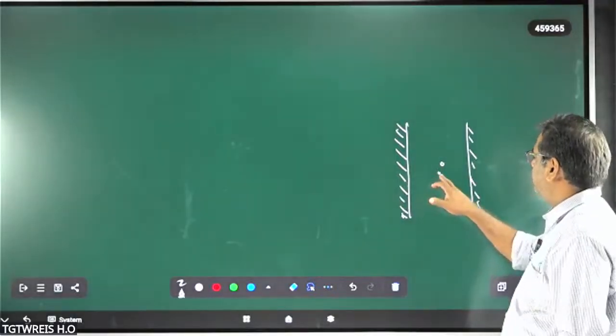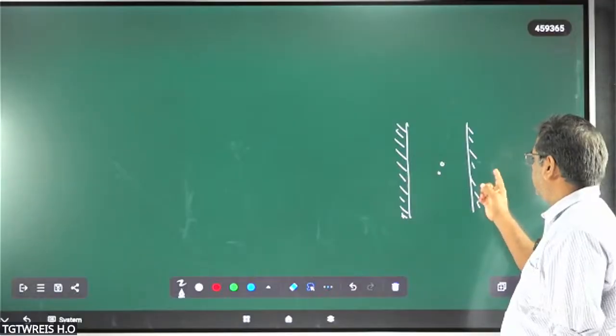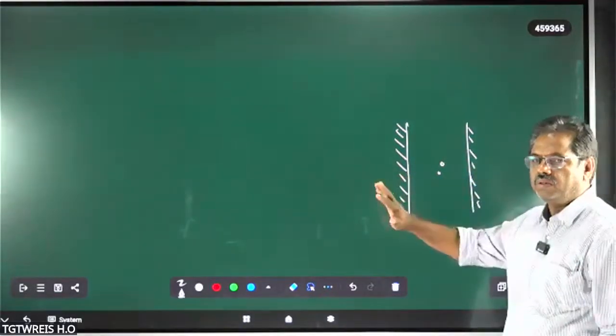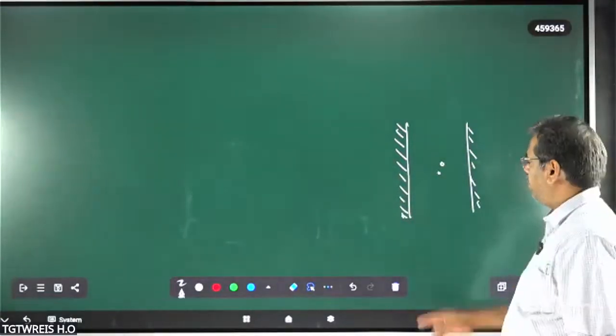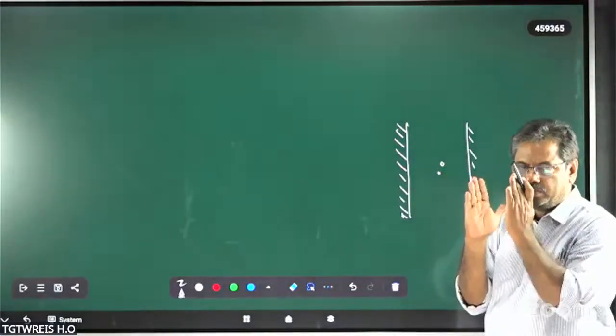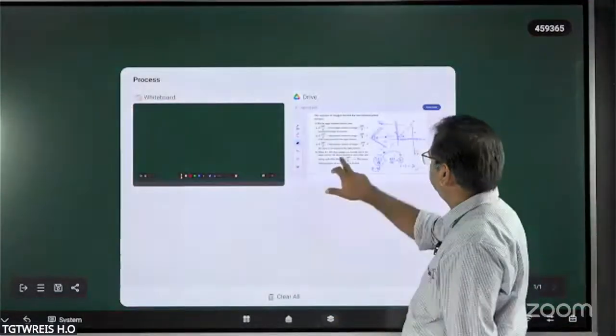Because this object's image will be formed inside this mirror, and again this image acts as the object for the other mirror, and so on, and so on. Like that, an infinite number of images will be formed whenever the two plane mirrors are parallel to each other. So this is also very important. You must remember.